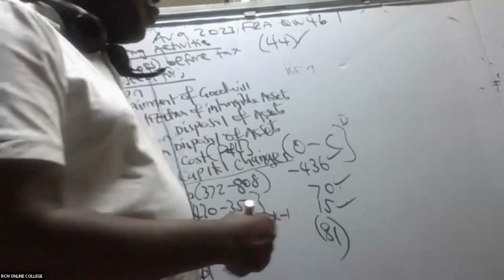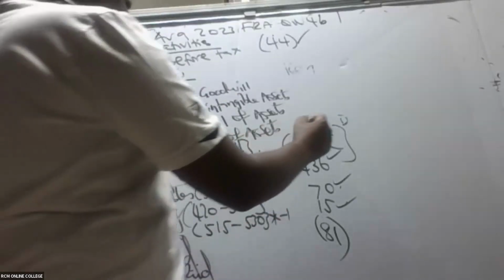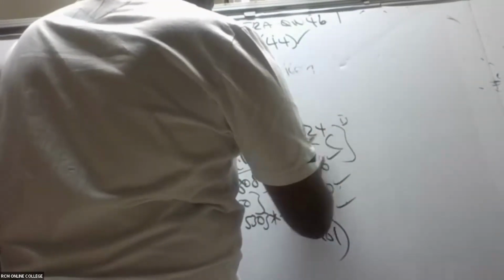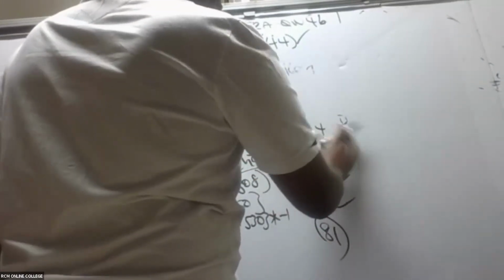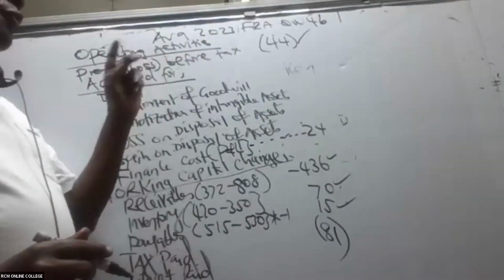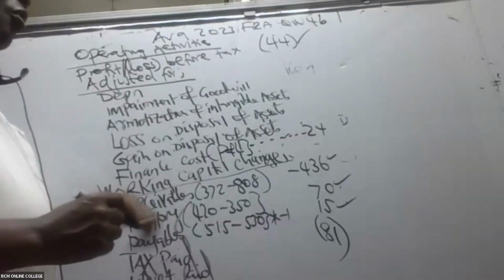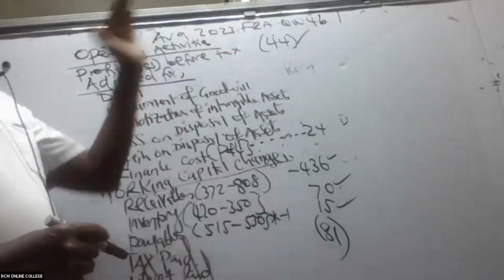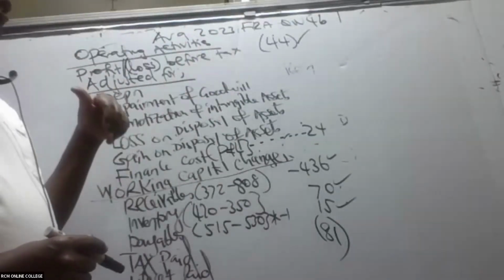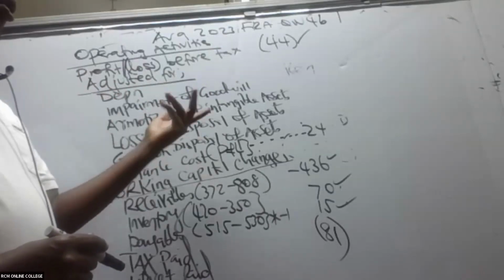Don't take it as a negative. No. This finance cost is supposed to be written here as positive. Why? Because whenever we are doing adjustments to our operating profit, ladies and gentlemen, all costs shall be added back. Incomes shall be subtracted.